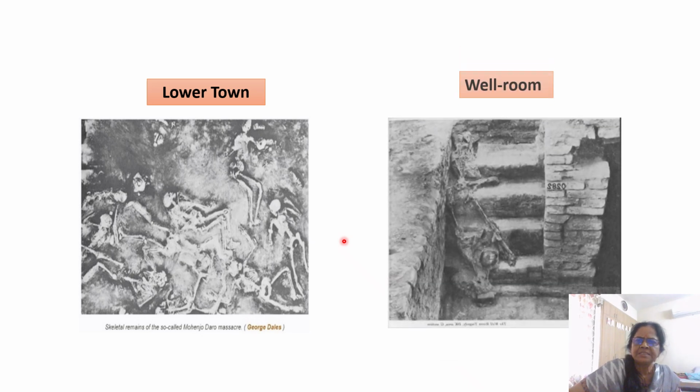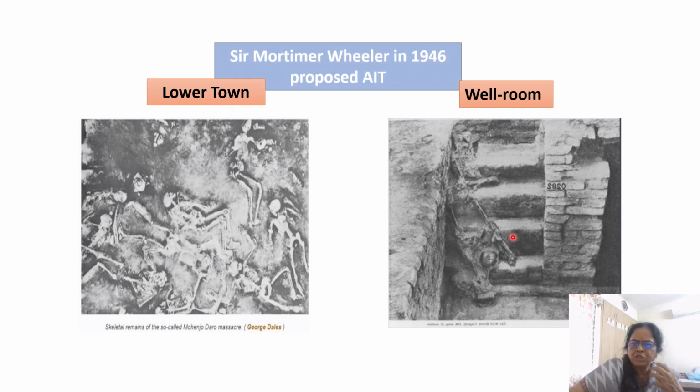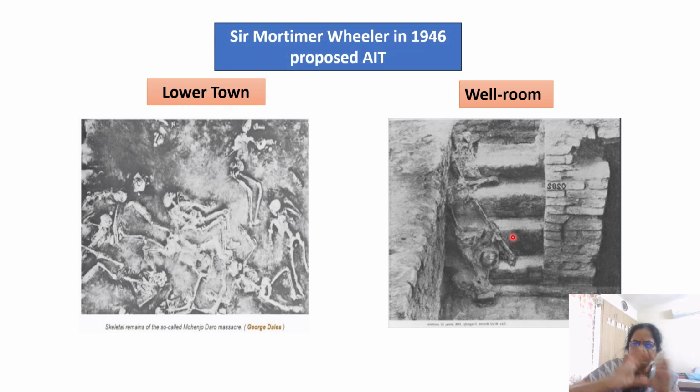For example, this is a well room. This place is known as the well room in the lower town itself, where you can see the bodies of two persons. It's not actually in the proper skeletal form, as though it had decayed over time. It was as though they have been struck by something and then they have died in a very contorted position. The body positions are very strange-looking.